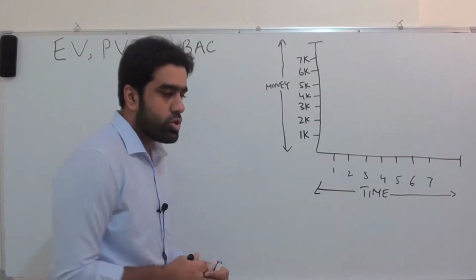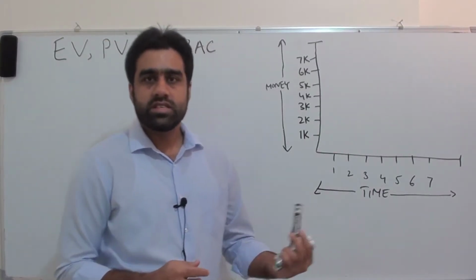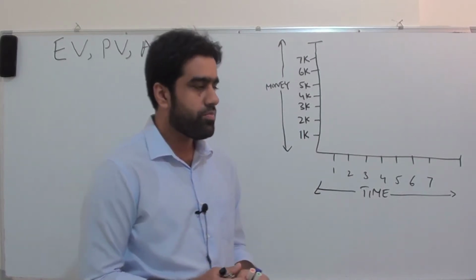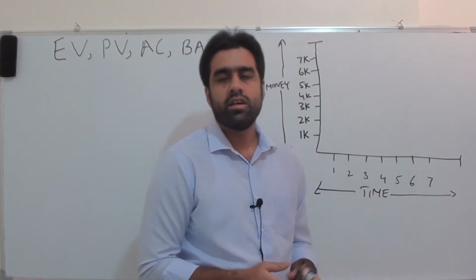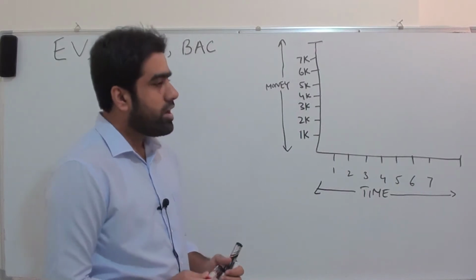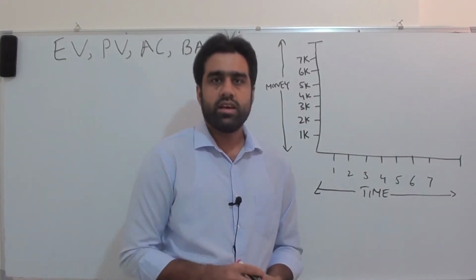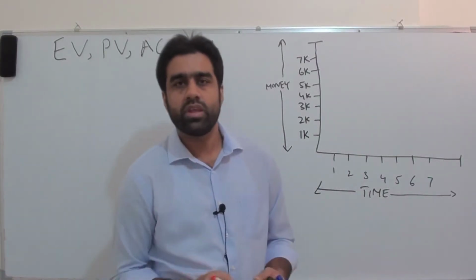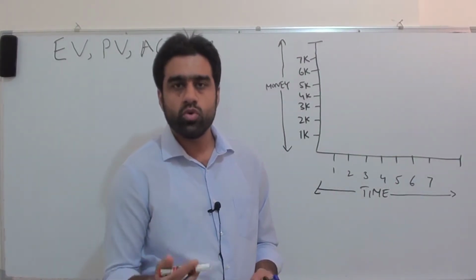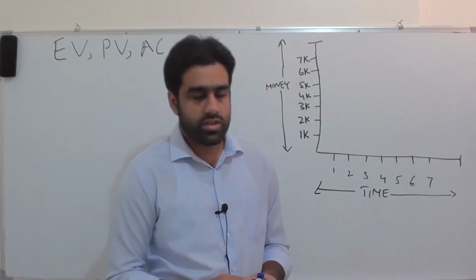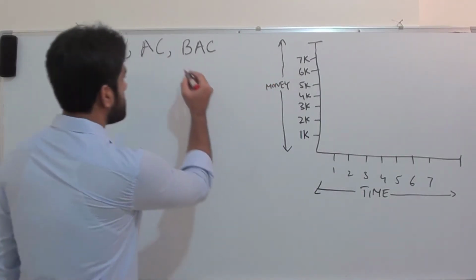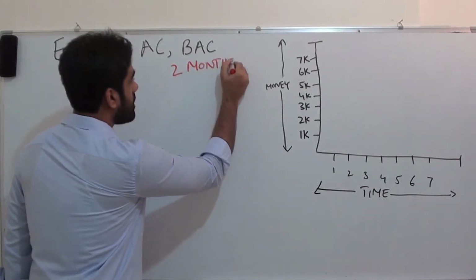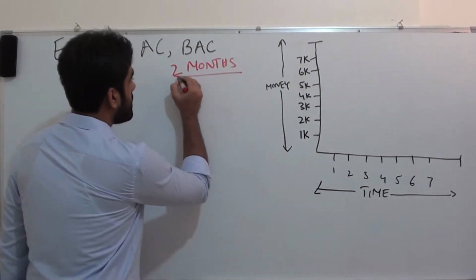So let's continue with our project example that we discussed in the last video: 6 houses in 6 months. We discussed this in detail in the last video. Now we are working, and after the execution of 2 months, we have reached a situation.